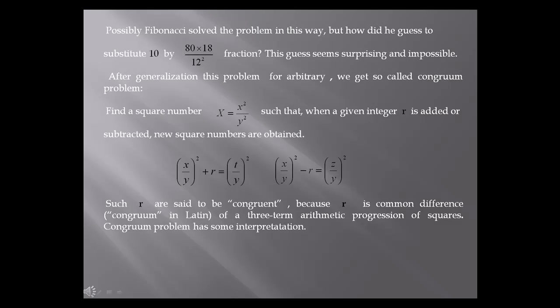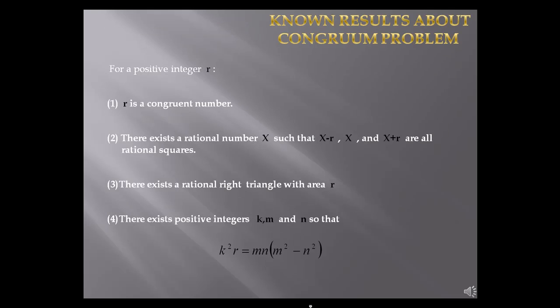The congruent problem has some interpretations. Known results about the congruent problem. A positive integer r is a congruent number if there exists a rational number x such that x minus r, x and x plus r all are rational squares; or there exists a rational right triangle with area r; or there exist positive integers k, m and n, so that k squared times r equals m times n times m squared minus n squared.